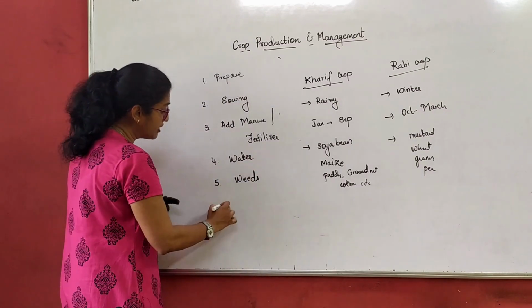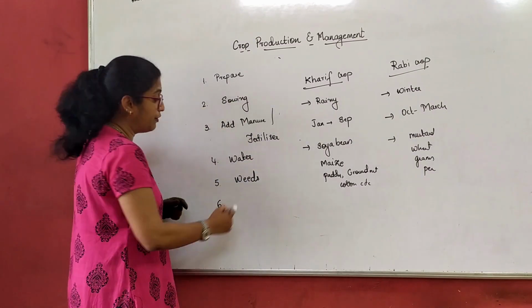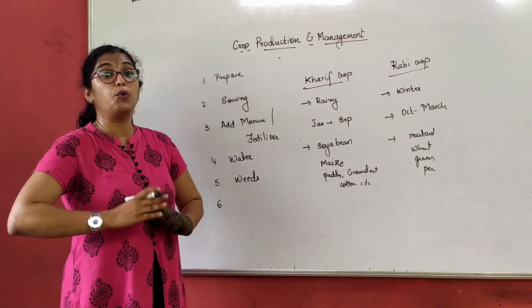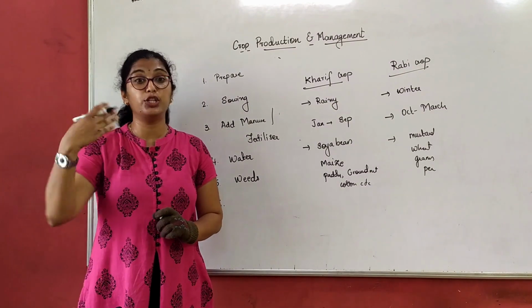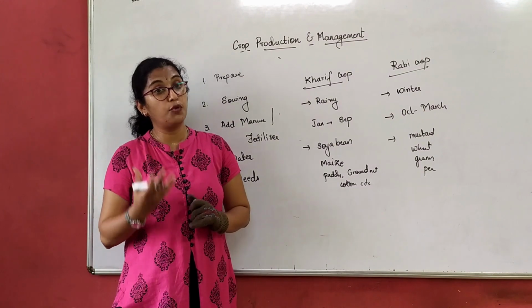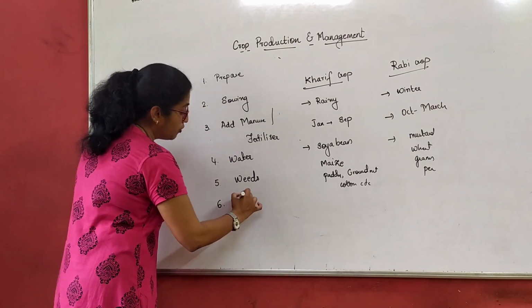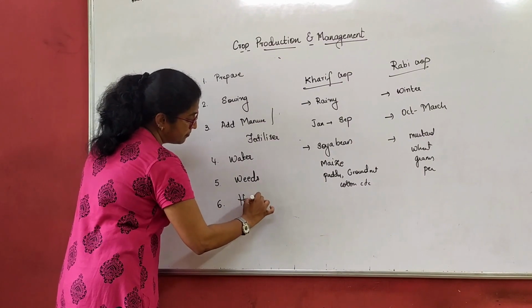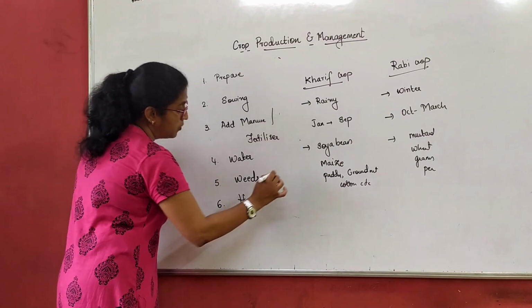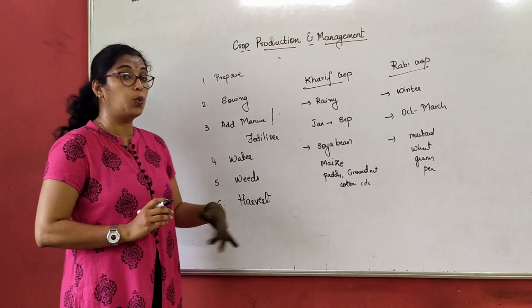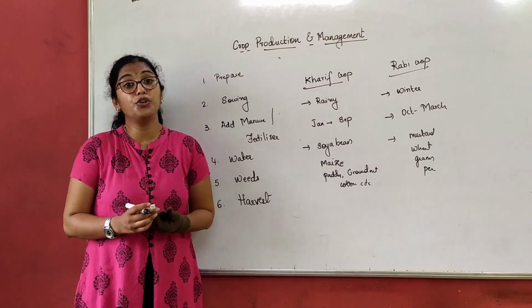After this is done, the next step is that our plant is ready for harvesting. It is matured, so we get either a fruit or a flower depending upon the plants we have grown. So we harvest it. Now is our work done here? No. After harvesting, what do you do?